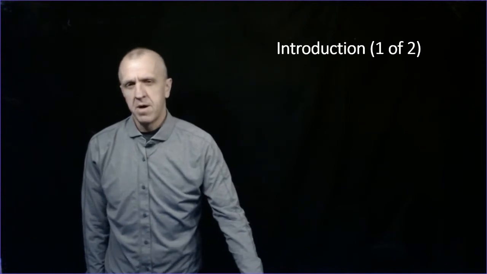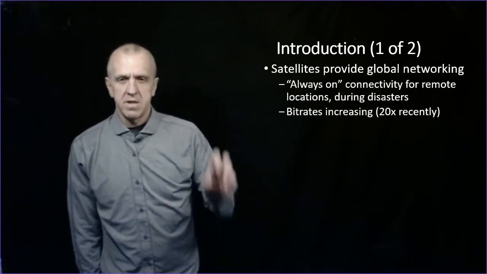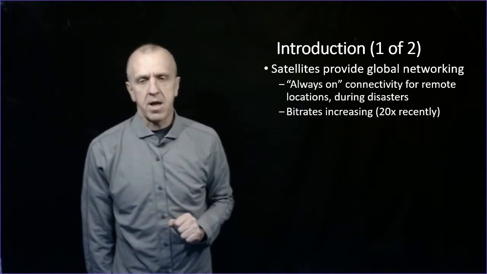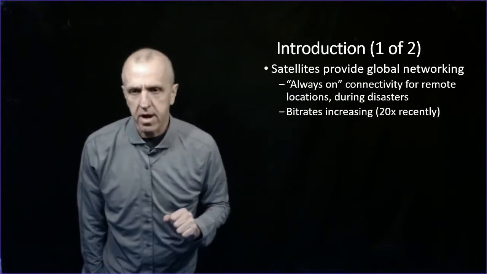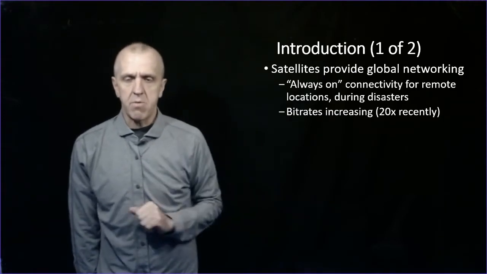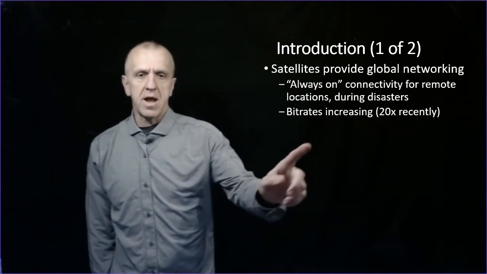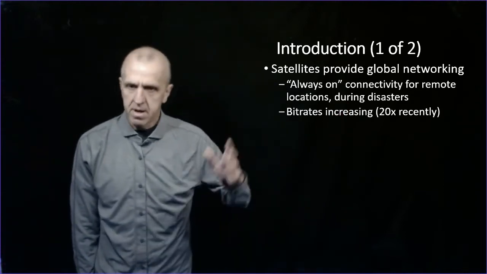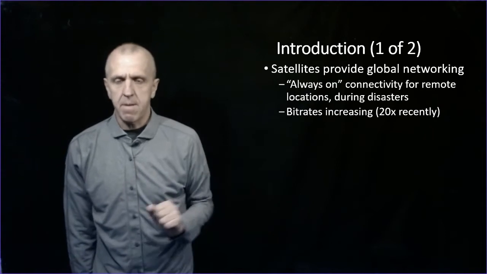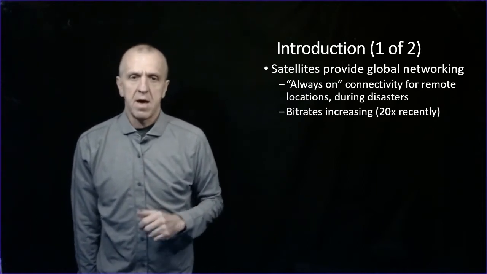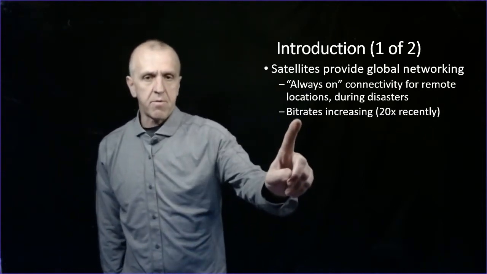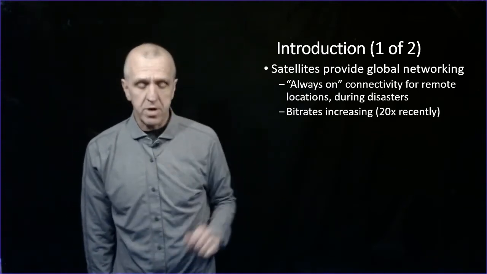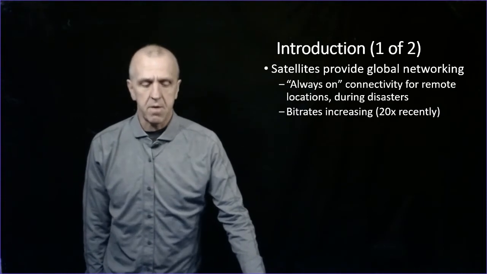So to set up the problem, you think about satellite networks, geosynchronous satellites around the globe. They're critical for providing always-on networking. They let you reach hard-to-reach places that might be rural or remote, but in particular during natural disasters, geosynchronous satellites are still available when land wire lines might be down or wireless might be down. And in particular, the technology, like lots of networking, has been increasing, about 20-fold recently, such that we have very reasonable bit rates over geosynchronous satellite networks.